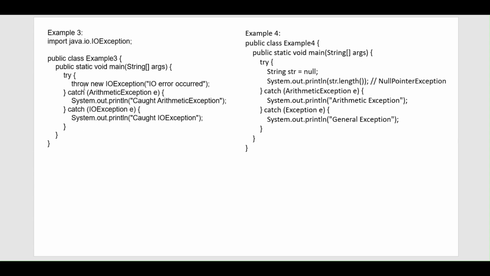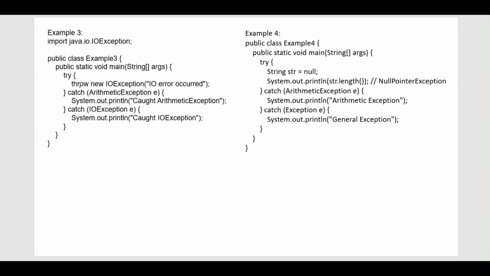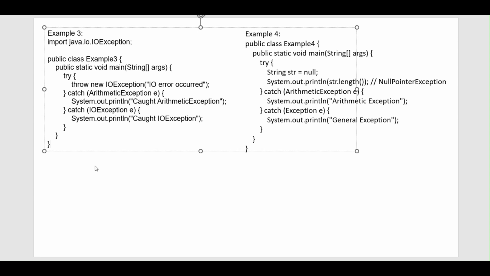Now we have example number 3 as well. I'll give a pause for this, so that you guys can give your output of this example number 3. I hope you guys have given the answers. For this example number 3, you can see there's a try block, and this try block is throwing an IO exception.